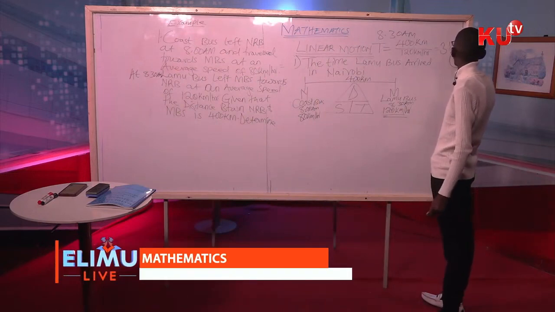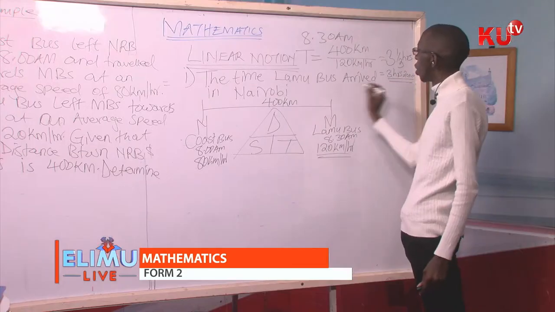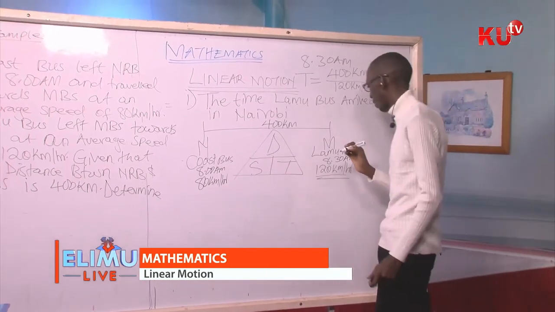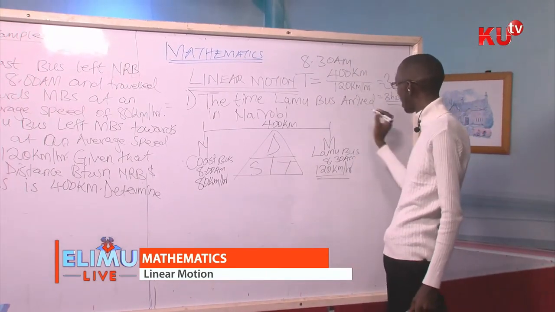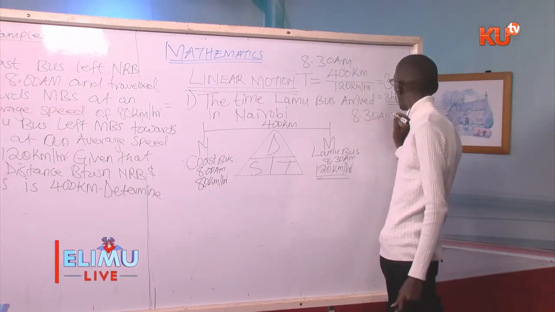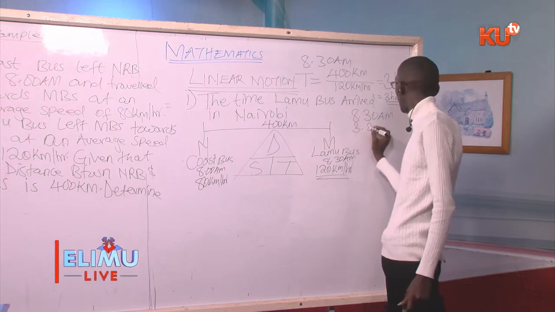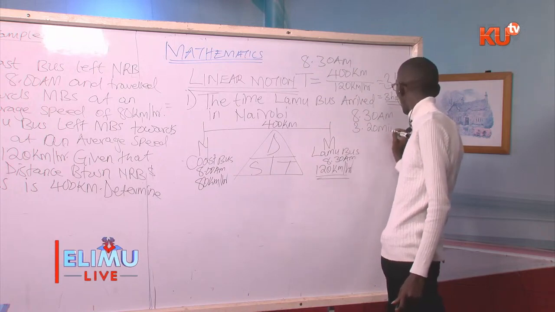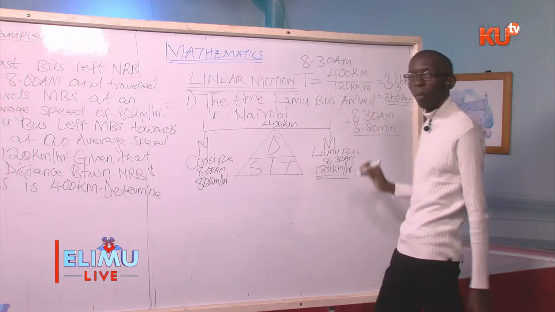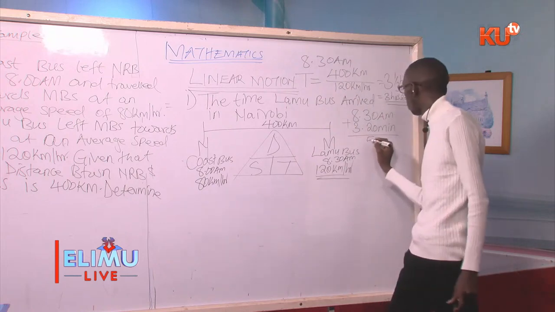So I know you have your calculators there. You can simplify. Let me use mine. 400 kilometers divided by 120 gives us 3.5 hours, and this is 3 hours 20 minutes.